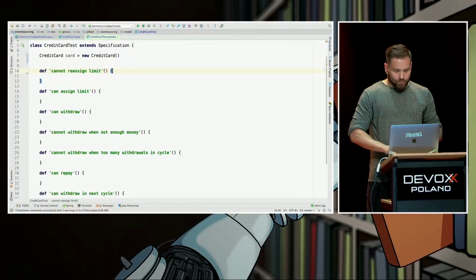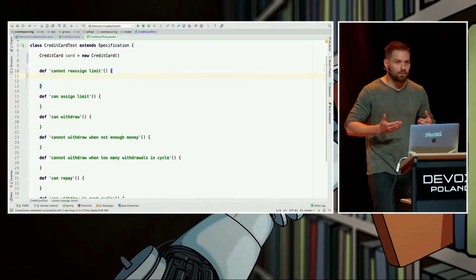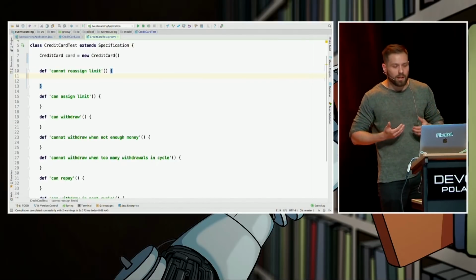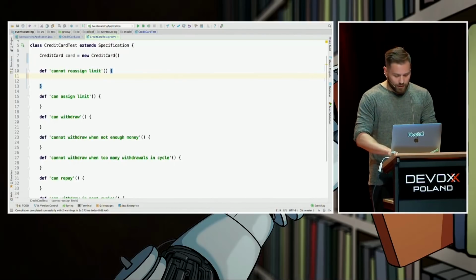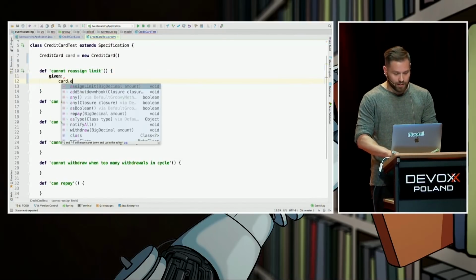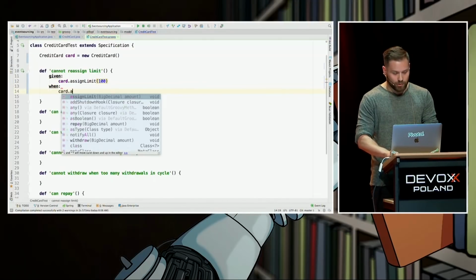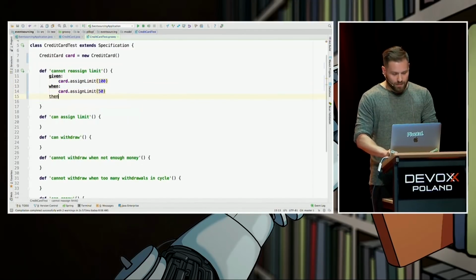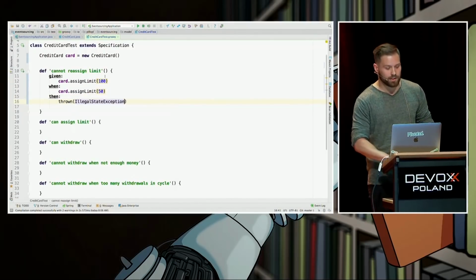So let's do so. We are driven by behaviors, which means that we can write this test code together with the domain experts. Cannot reassign limit. What does it mean? It means that given a card with already assigned limit 100, when someone tries to reassign limit to 50, this basically shouldn't be allowed, right? We expect IllegalStateException.